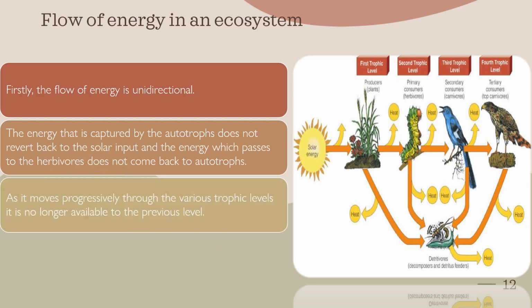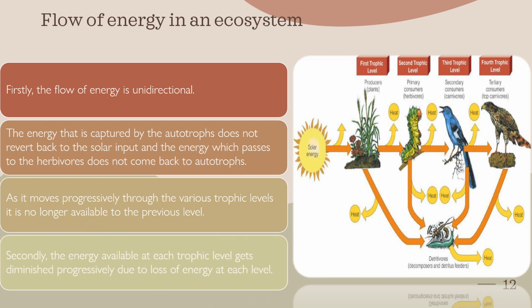That's, the energy captured by the autotrophs does not revert back to the solar input, and the energy which passes to the other levels of consumers does not revert back to the previous levels. Secondly, the energy available at each trophic level gets diminished progressively due to the loss of energy in the form of heat.